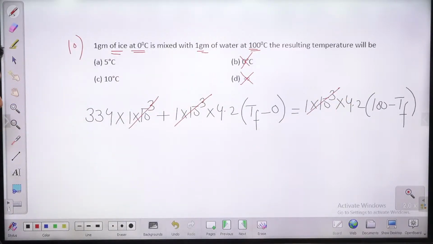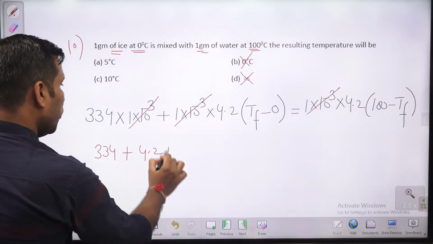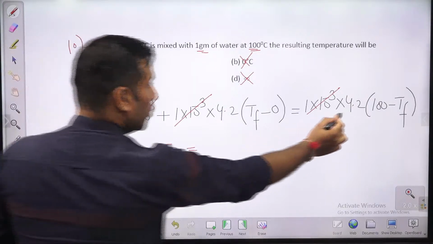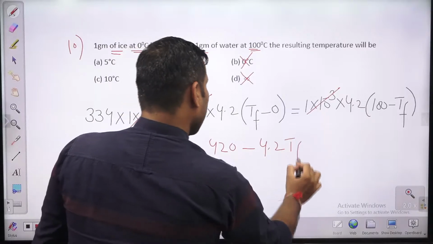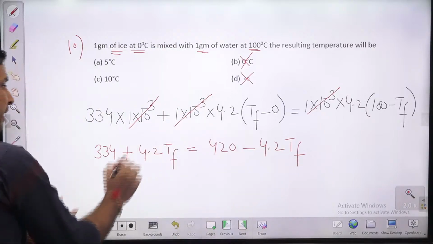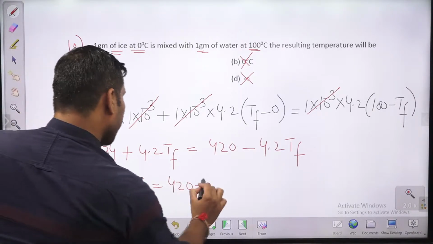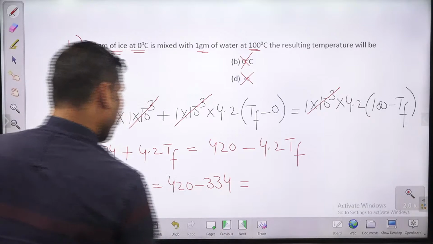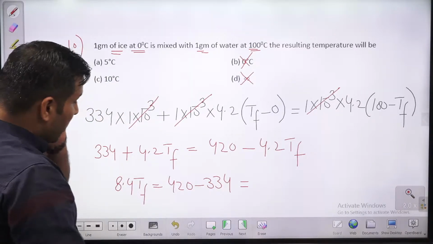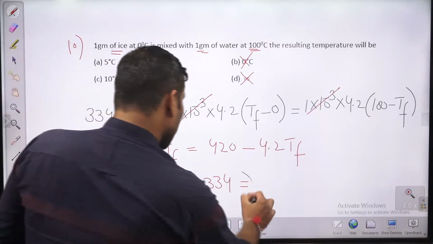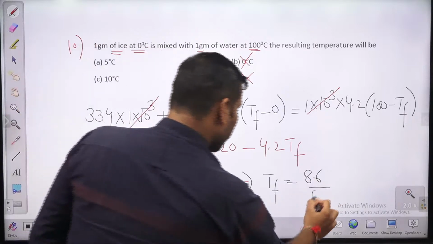This is common. Okay, so 334 plus 4.2 T final, that is equal to 420 minus 4.2 T final. इसको इधर ले आएंगे तो 8.4 T final, that is equal to 420 minus 334. इसको करोगे तो this will be 86. So this will be T final equal to 86 divided by 8.4.